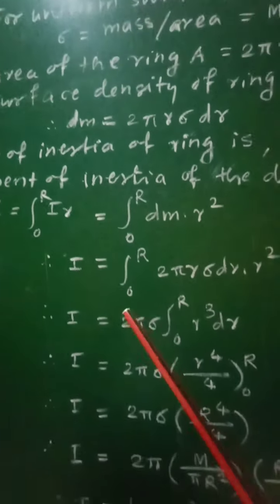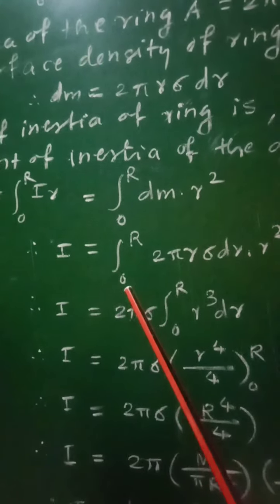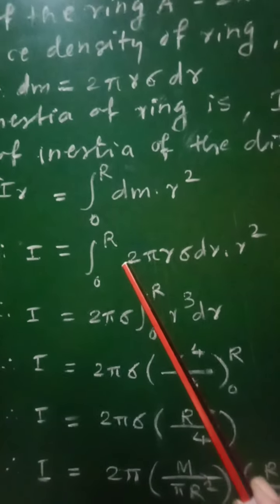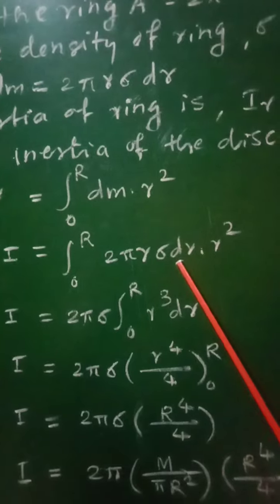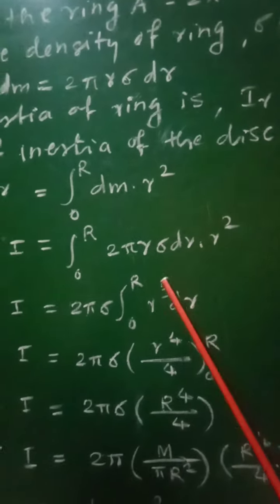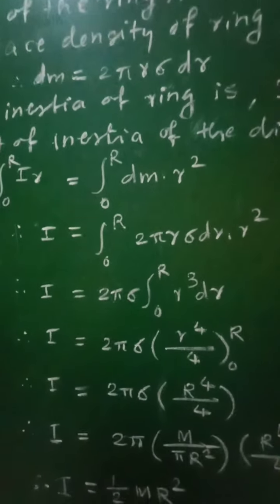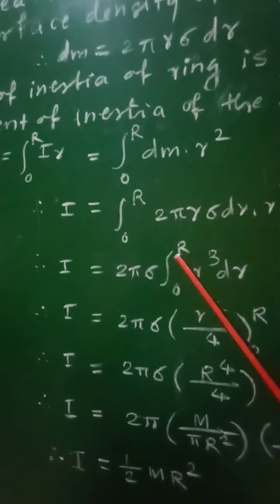Therefore we can put the value of dm in this relation. Therefore I will be equal to integration 0 to R of 2 pi r sigma dr into r square. Now this r into r square will become r cube, and 2 pi sigma, all these are constant, therefore taken out of integration.